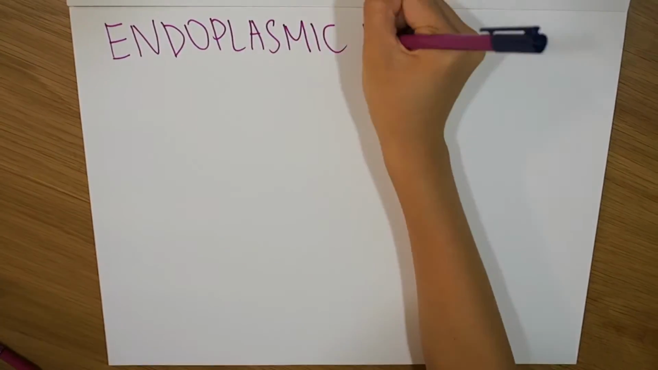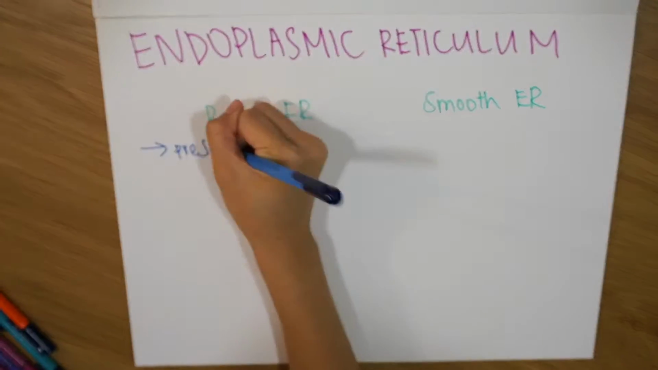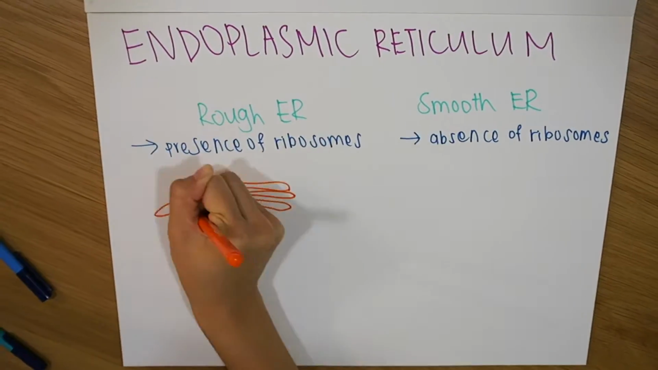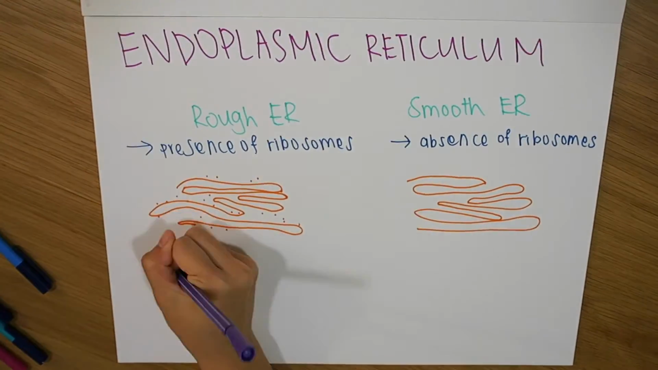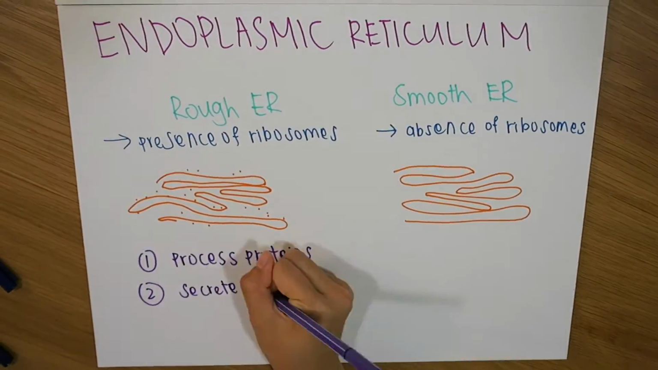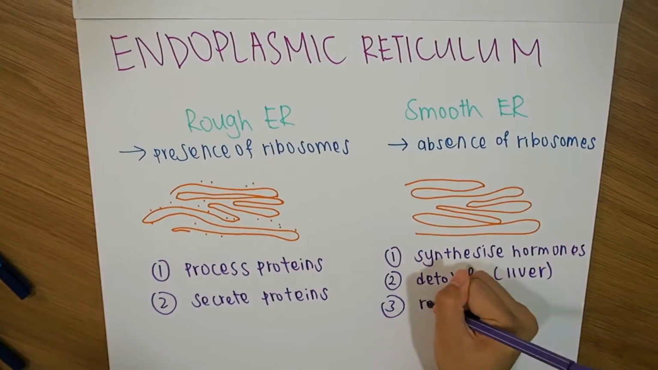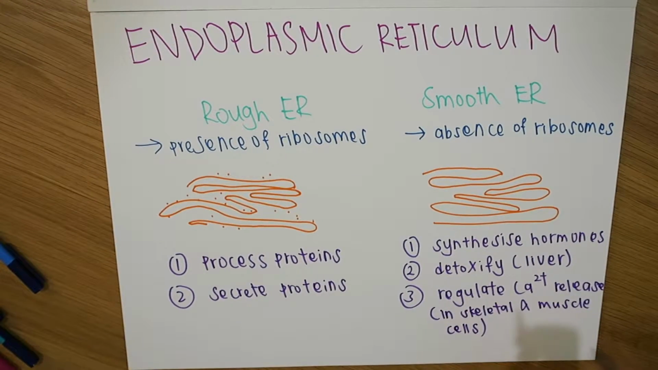The endoplasmic reticulum is also a system of membranes that encloses a lumen space. Ribosomes are attached to rough endoplasmic reticulum. This type of ER synthesizes and secretes proteins. Another type of ER is known as the smooth ER, which does not have ribosomes attached to it. It synthesizes hormones, detoxifies alcohol in the liver, and regulates calcium ion release for skeletal muscle cells.